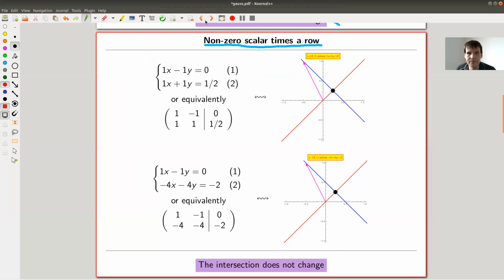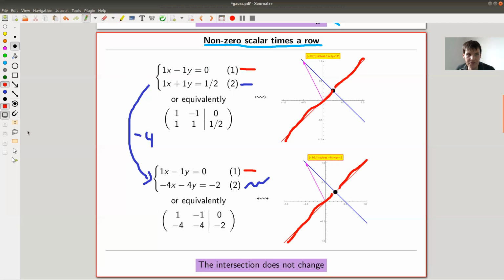So remember that I had a red and a blue one. I don't touch the red one, it stays fixed. And I multiply in this example the blue one by -4. Okay, I can do that. I get another system of linear equations, and absolutely nothing changes. So this vector solves the blue equation, and the same vector solves the scaled blue equation. Really, no change at all, right? So this is absolutely clear for the thing I don't touch because I haven't touched it.